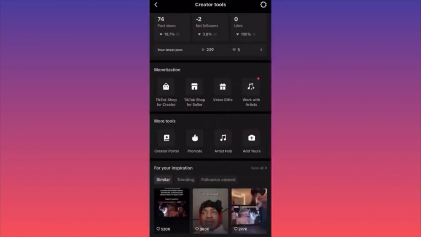The only issue I have is that with every monetization option we went through so far, TikTok is getting its cut. Sometimes more, sometimes less, but this is how it works. You can make money if you work with artists through the music. I'm not so familiar with this particular feature. I'm not using sounds, but I think the last function is very, very cool.